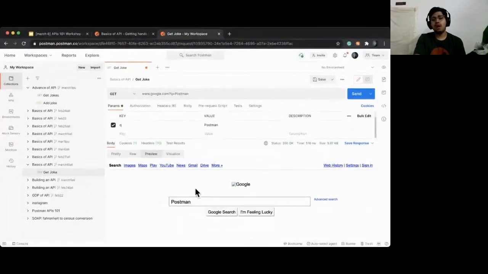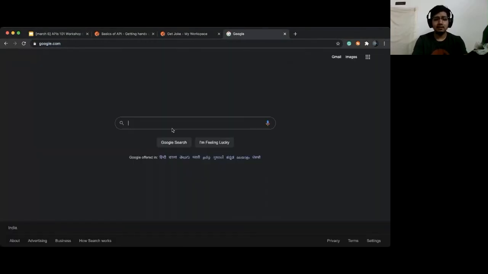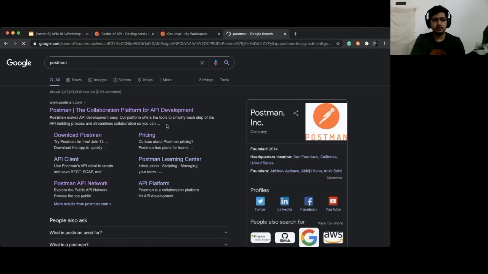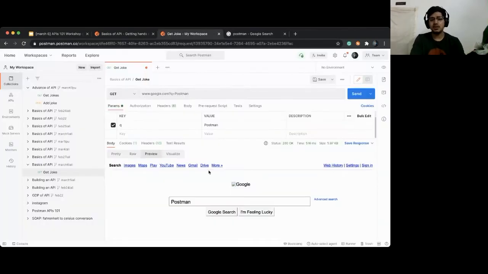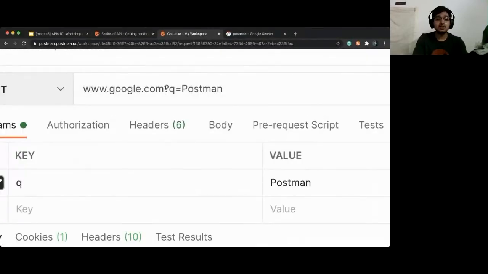If I go to google.com here and add Postman and hit enter, I see the search page. But why don't I see a search page here? Why do I only see the value propagated here? Yes, Shivang. The reason for that is we have not mentioned the resource path. So the resource path is going to be search. Now hit enter and tell me what you see in response.